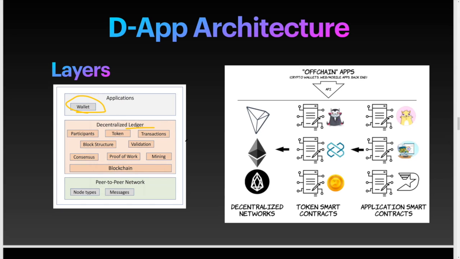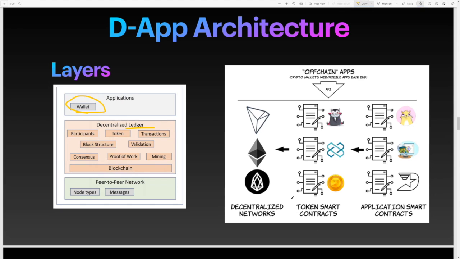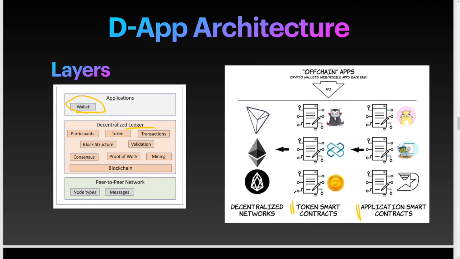There are two kinds of smart contracts: a token smart contract and an application smart contract. There's a lot of detail here, and I'll go over it later. We can store some data in off-chain apps as well, but we have to store our farm lot, the main thing, on the blockchain itself. These are different words you need to understand: who is a participant, what is a token, what is a transaction, what is a block structure. I'm going to talk about block structure right now.